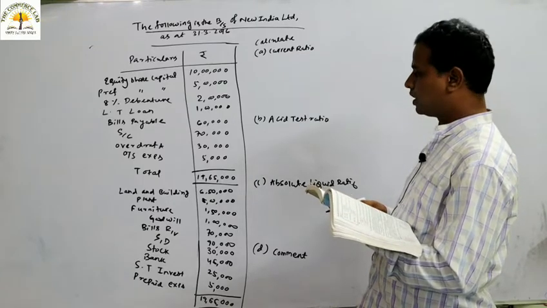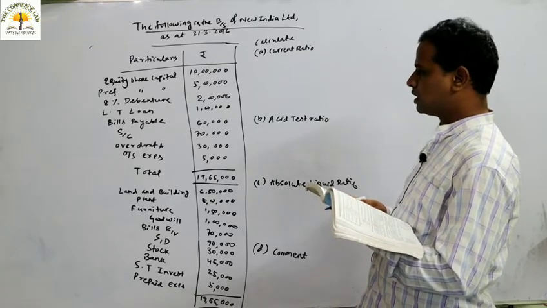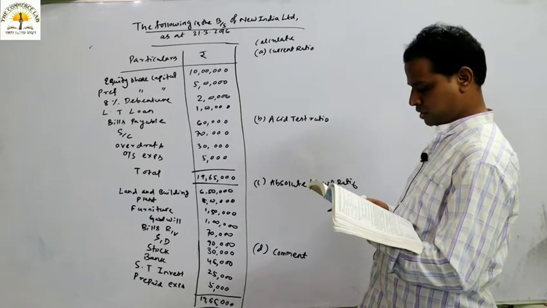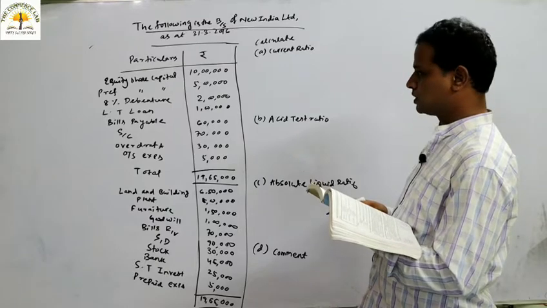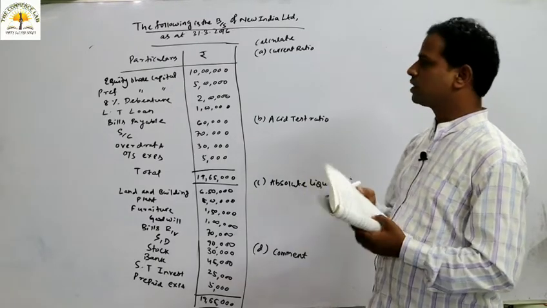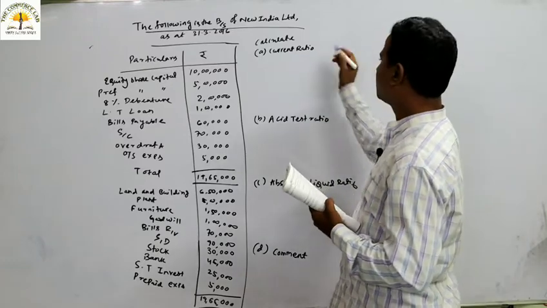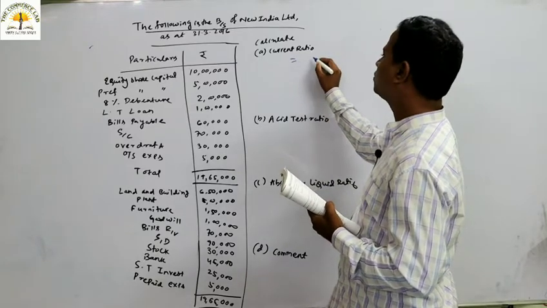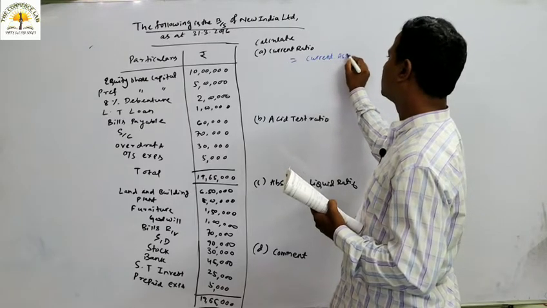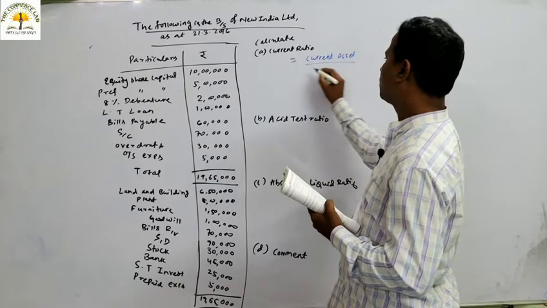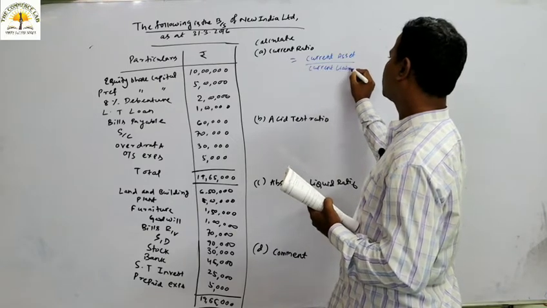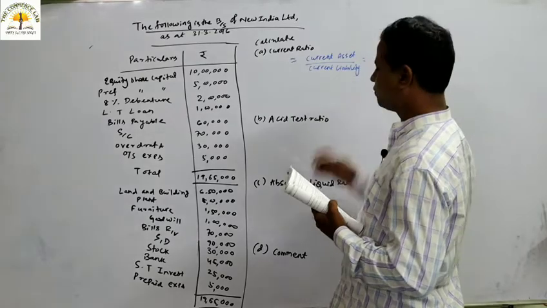Then bank overdraft, that is 30,000 is there. Then sundry creditor, that is 70,000 is there. Then bills payable, 60,000 is there. Okay, so these are the information given, and we have to calculate the current ratio. So how to calculate the current ratio? Current ratio is nothing but a ratio of current assets divided by current liability. So what current assets are there, what current liabilities are there, we have to focus.